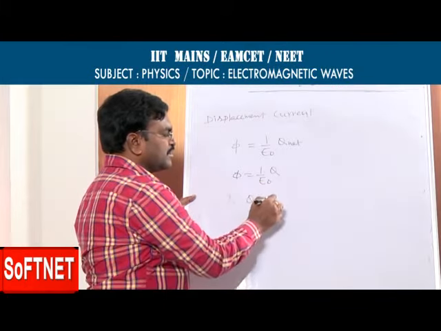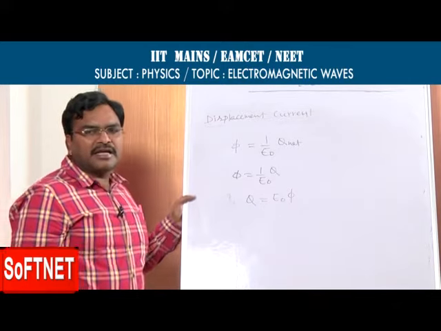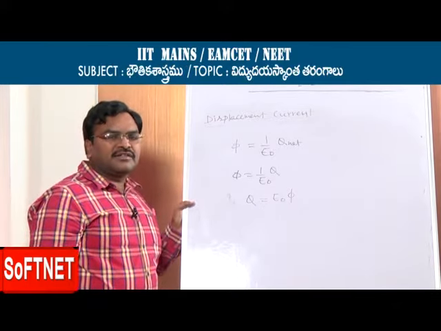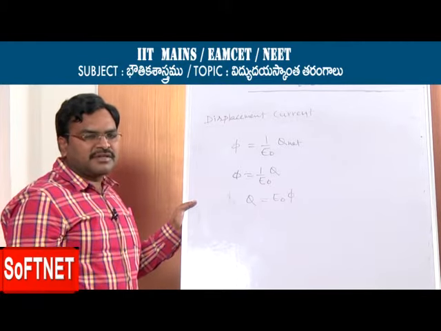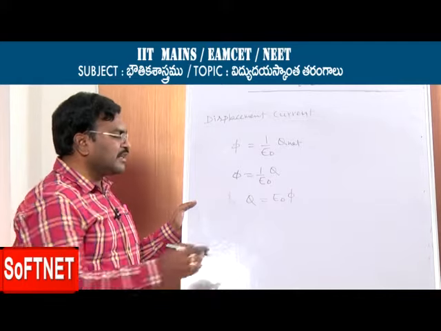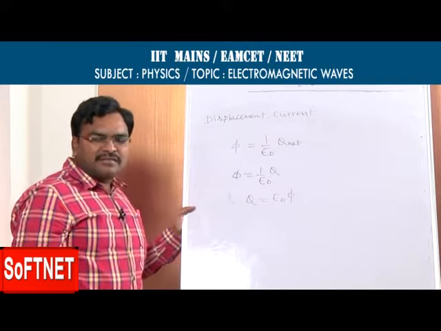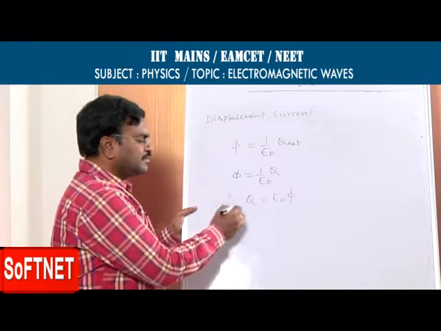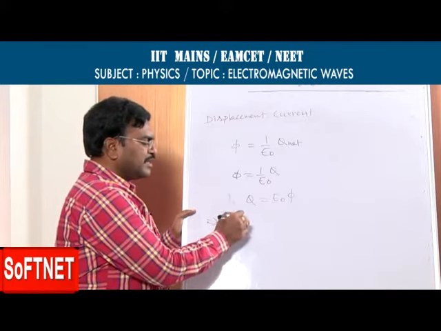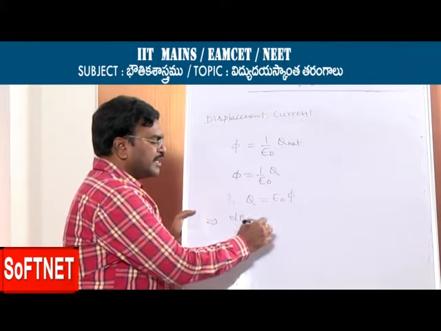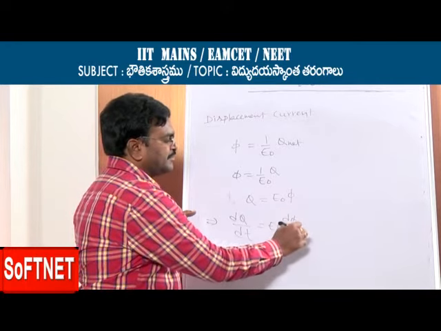Now q is equal to epsilon 0 into phi. Here I already told that accelerating charges produce varying electric fields. So the electric field changes, and electric flux also changes. Now differentiating both sides with respect to time t, dq by dt is equal to epsilon 0 into d phi by dt.